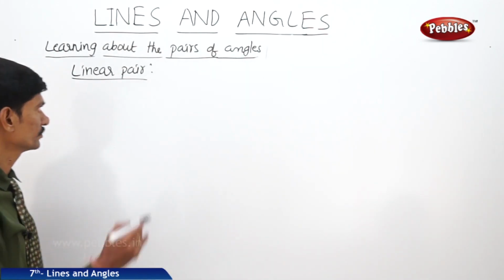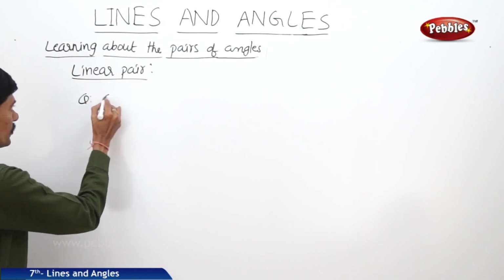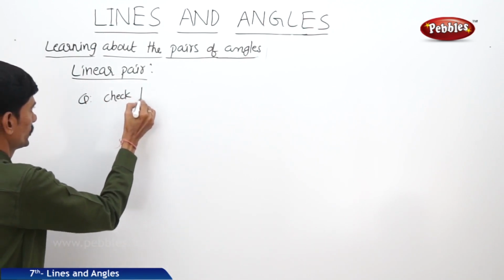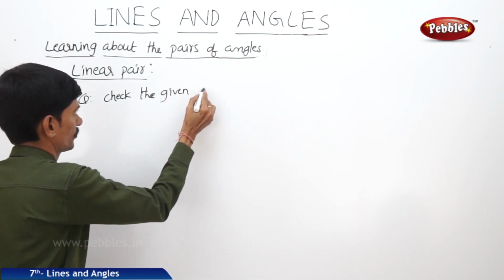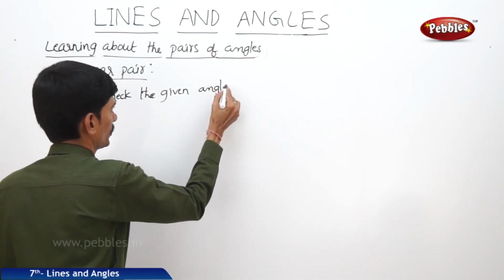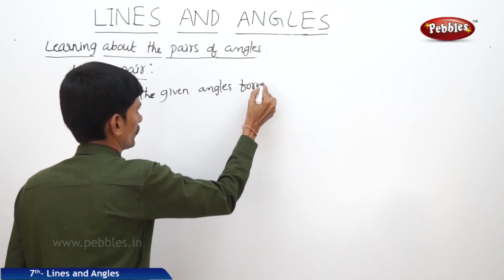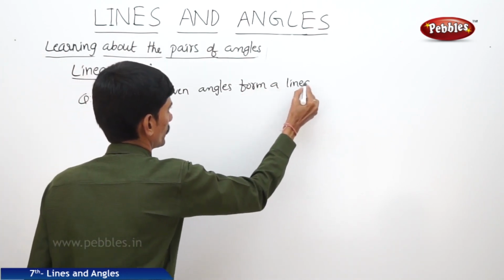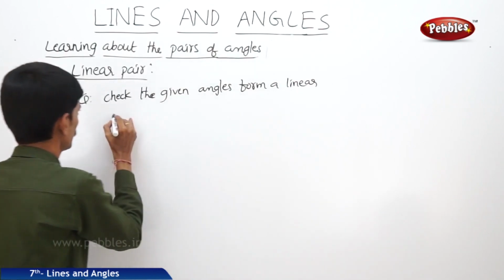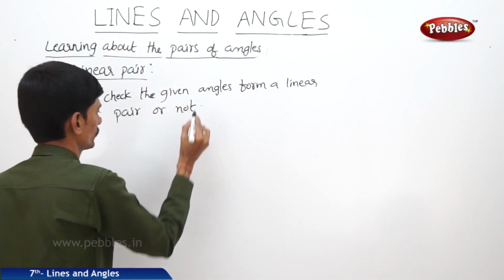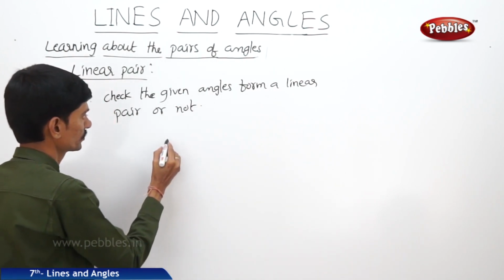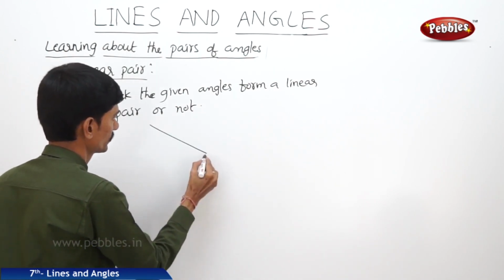Now the next question, check whether the given angles form a linear pair or not. Now the two angles are mentioned like this.